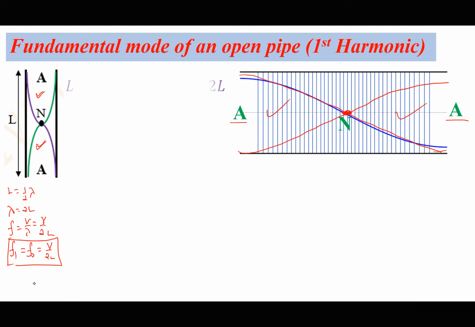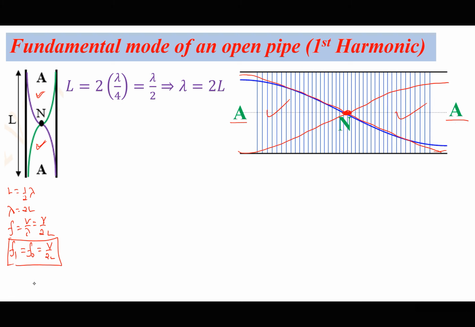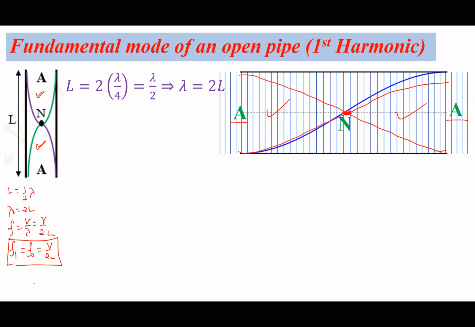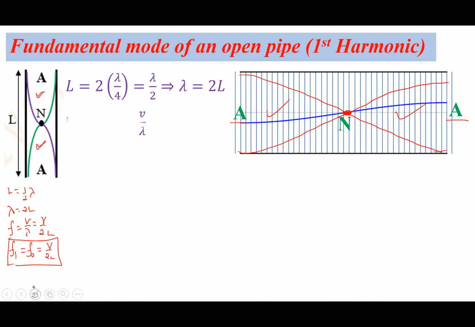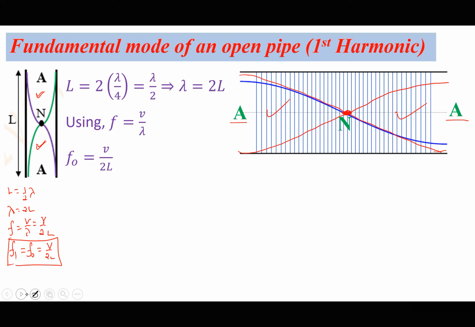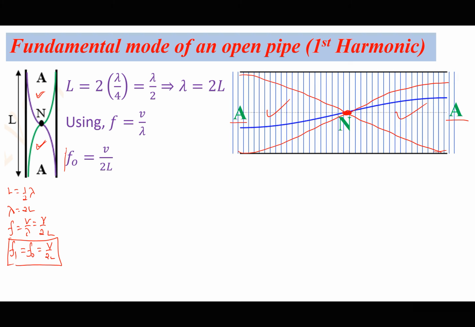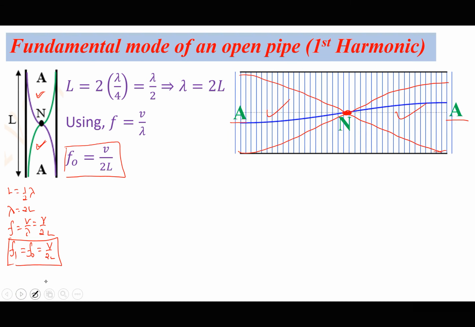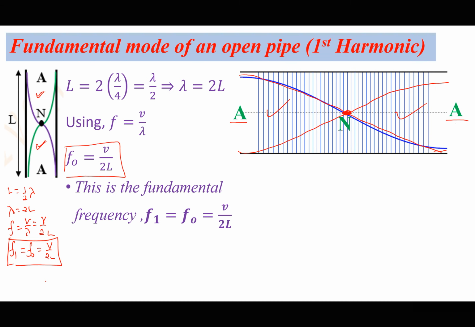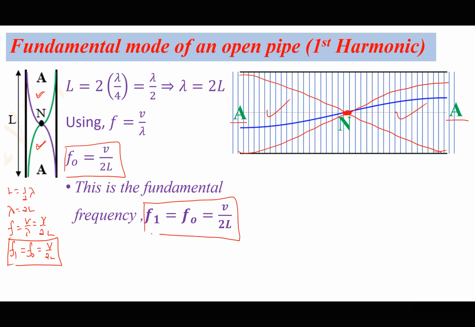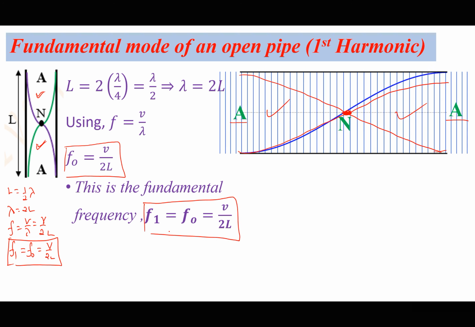So L is equal to that, and then it gives us the wavelength as 2L. And if I try to find the frequency, we have seen that the frequency F0 is going to be equal to V over 2L for an open pipe. And I'm saying that this is the fundamental frequency, which we can call F1 equal to F0, which is V over 2L.